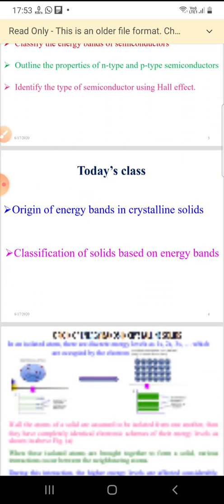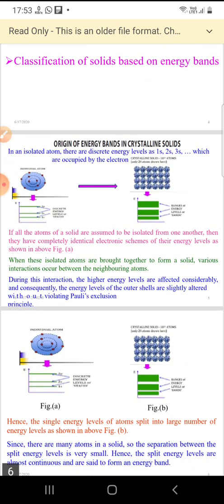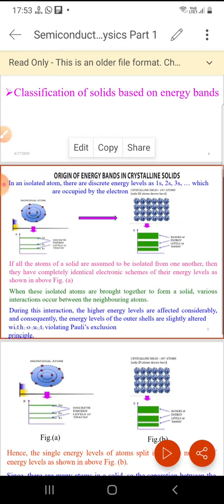Today I want to discuss semiconductors. Firstly, in semiconductors we will discuss the origin of energy bands in crystalline solids.